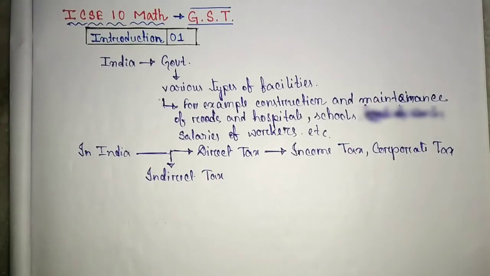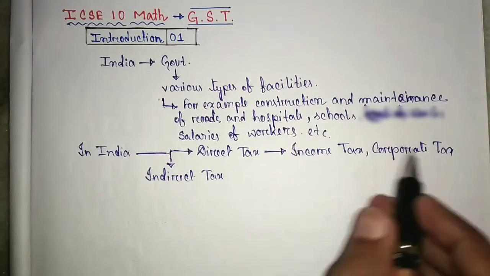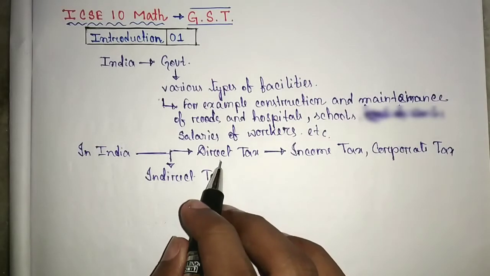Now what is the meaning? That means if someone earns some money, that is the income, so he has to pay some tax to the government directly. This is income tax. Similarly, corporate tax. So all of these are direct tax.